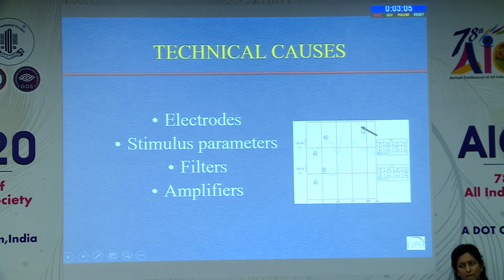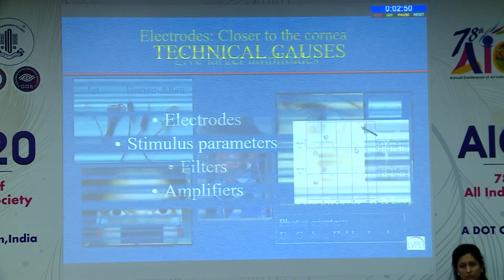So how do you know that it's an artifact? One, because it's not reproducible. We've recorded twice and it has come different each time. And second, there is no ERG which comes so late. So both the timing and the non-reproducibility tell you that this is an artifact, and this is not a true waveform.